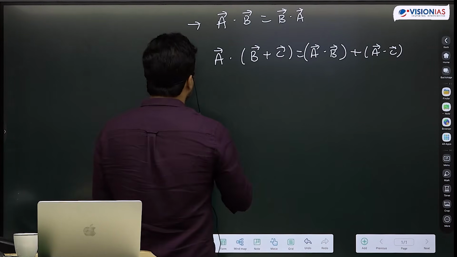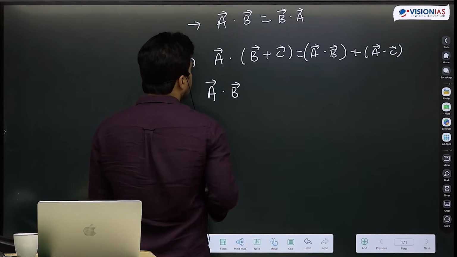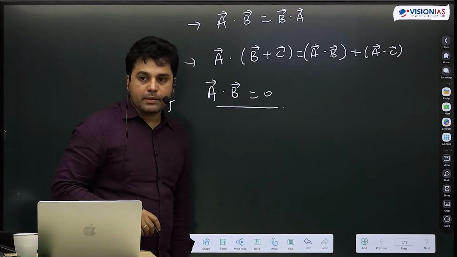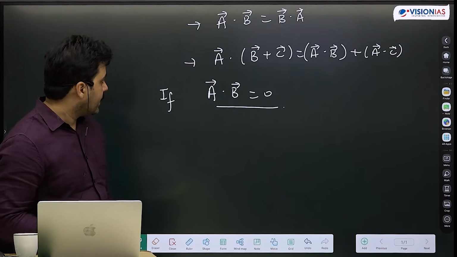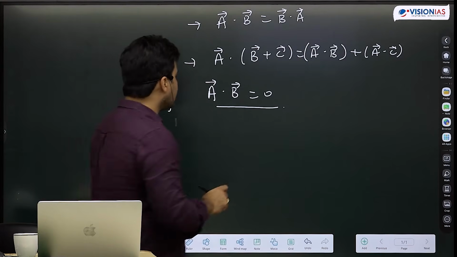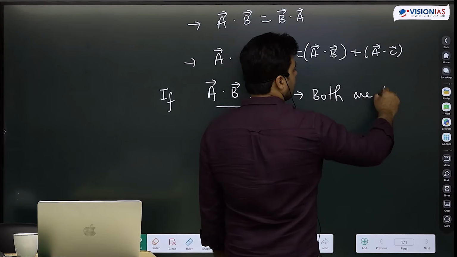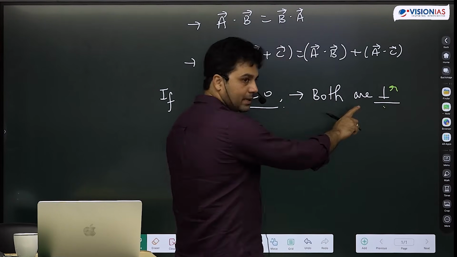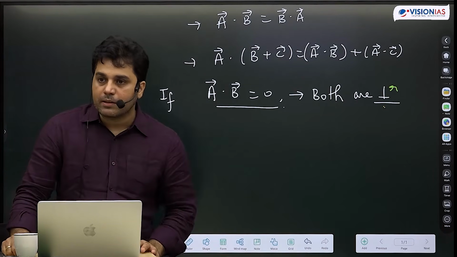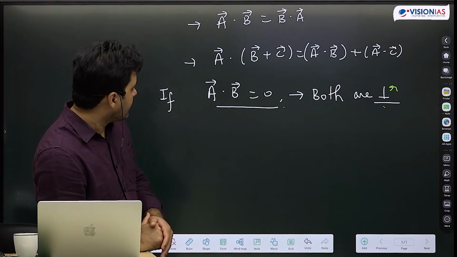And one thing which is very, very useful, that if A dot B is 0, then तीन ही पॉसिबिलिटी है, चार पॉसिबिलिटी है, या तो A 0 है, B 0 है, दोनों 0 हैं, बट अगर दोनों नॉन 0 हैं, then the only possibility exists here is that they both are perpendicular. आप एग्जाम में ऐसे मत लिखना, मैं यहाँ पे लिख रहा हूँ, आप एग्जाम में या तो परपेंडिकुलर साइन बना के छोड़ दो या परपेंडिकुलर पूरा लिख देना, they both are perpendicular. This is very useful. Both are perpendicular. ठीक है.